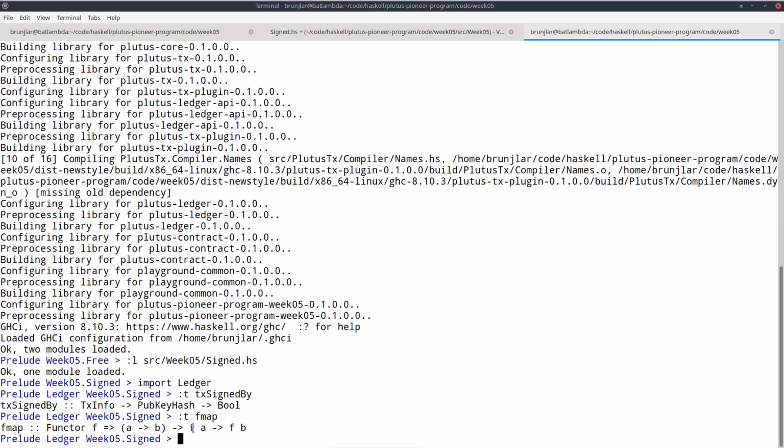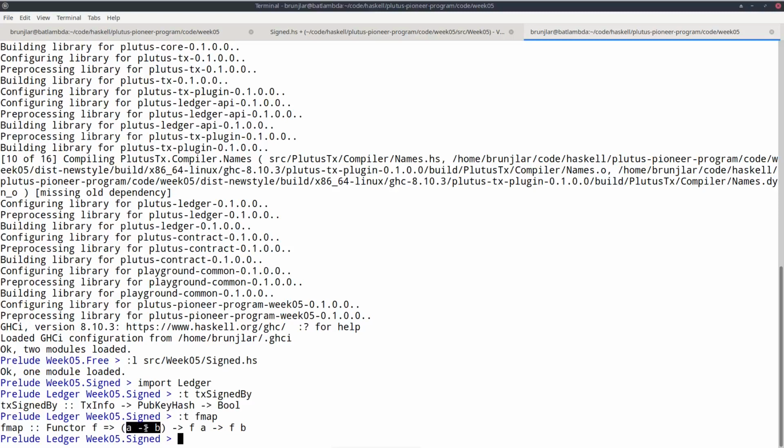So if f is contract, it tells us if we have something of type contract A and a function from A to B, we can turn it into something of type contract B. And we can apply this now for FA own pub key, which is of type contract pub key. And as function, we use pub key hash, which turns a pub key into a pub key hash.